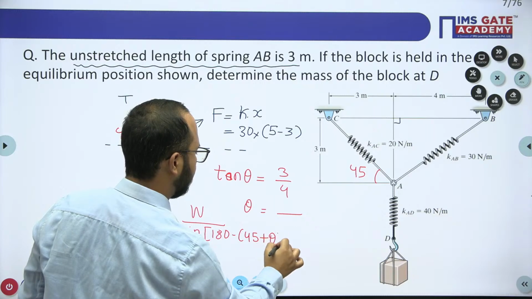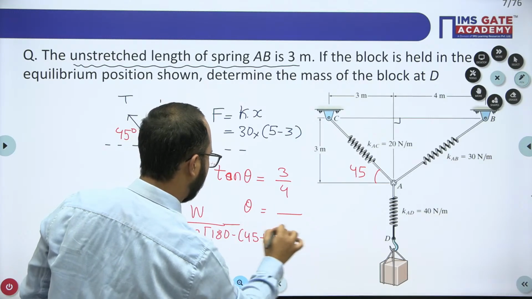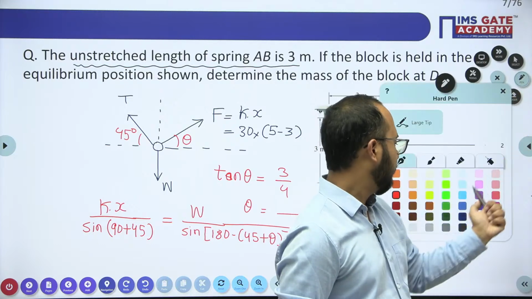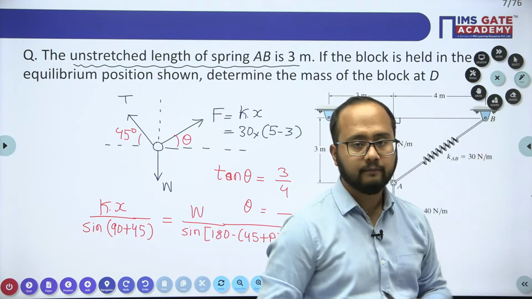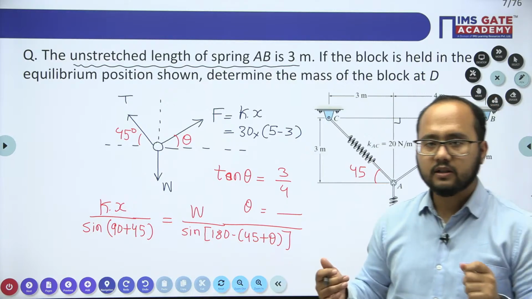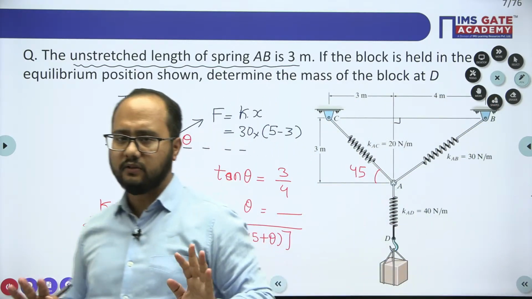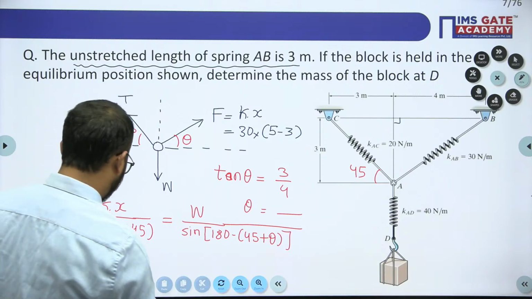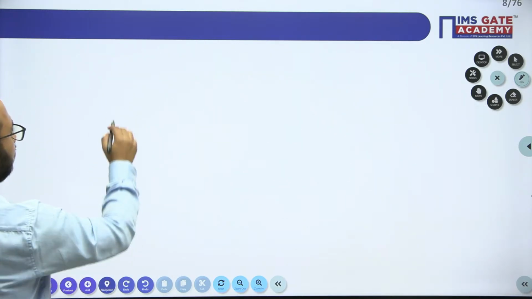You subtract this particular angle and you will get the answer for this W value. Very important, that is what we have applied, Lami's theorem. After solving this one, you will get the answer for this W value.